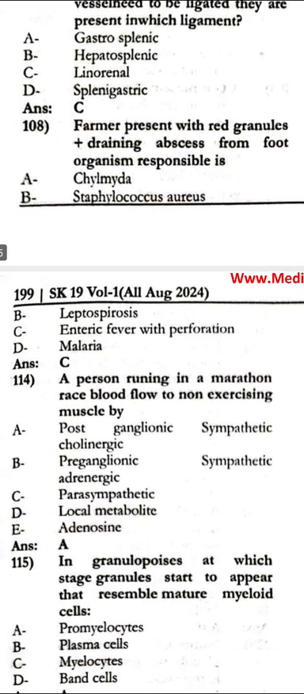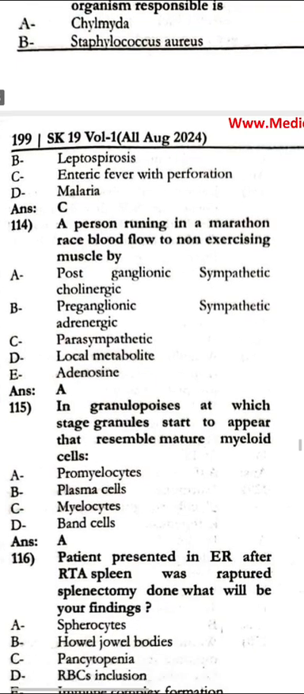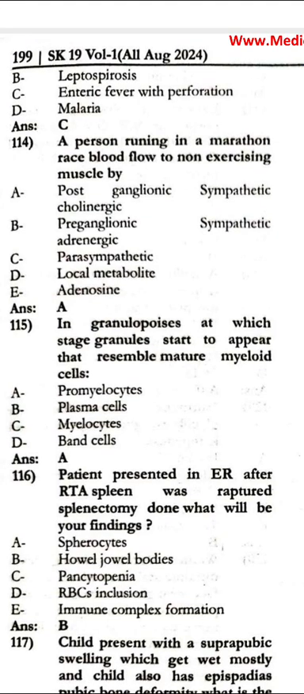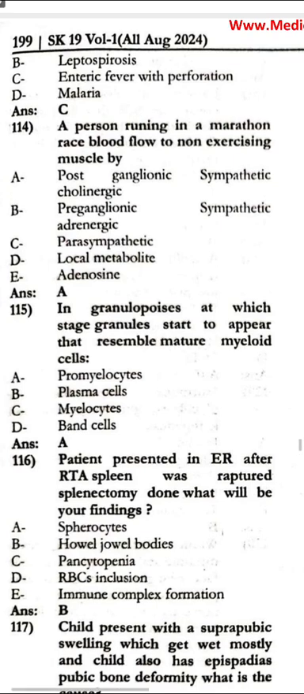For the person running a marathon race, blood flow to the non-exercising muscle is by the postganglionic pathway. In granulocytosis, at which stage do granules start to appear that resemble mature myeloid cells? The promyelocytes. The patient presented to the ER after RTA, spleen was ruptured, splenectomy was done. What will be the finding? There is the Howell-Jolly body.